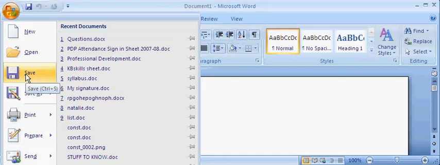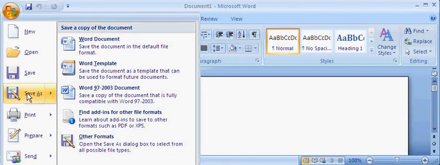Save puts it in the C drive. The C drive is your computer. Save As allows you to save them in different types of document formats. The one that we will use the most is the Word document, which saves it in 2007. A Word template will be saved in 2007 for you to use over and over.